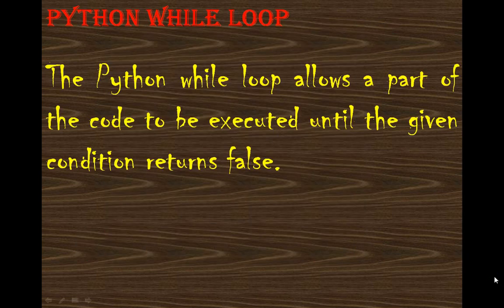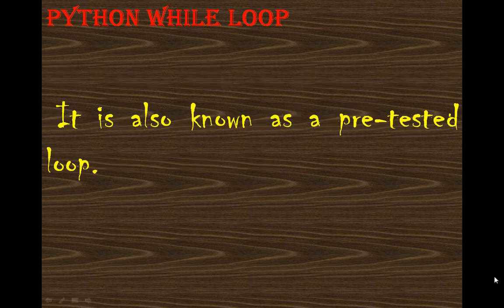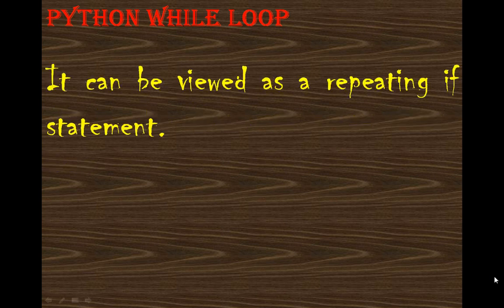So the Python while loop allows a part of the code to be executed until the given condition is false. That means if the condition is false, then it will come out of the loop. It is a pre-tested loop, and it can even be viewed as a continuously repeating if statement, because every time it is checking the condition. For example, while i is less than or equal to 2, in the next iteration i will be 3, and it will check this again. Likewise it keeps checking the condition again and again.